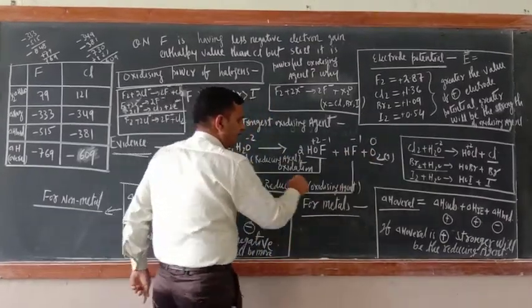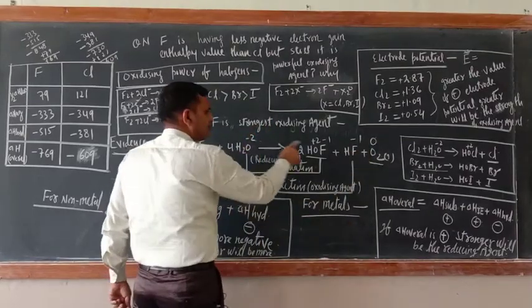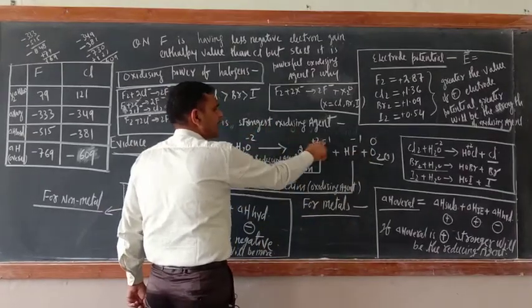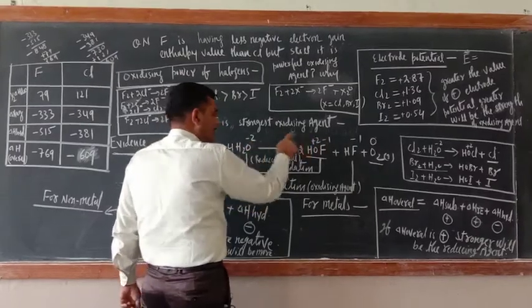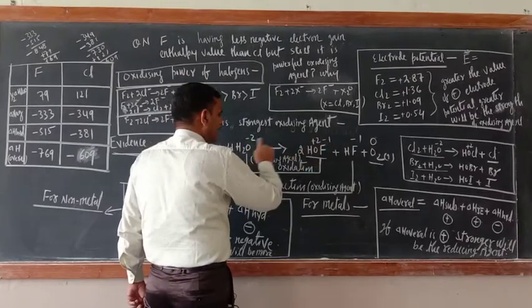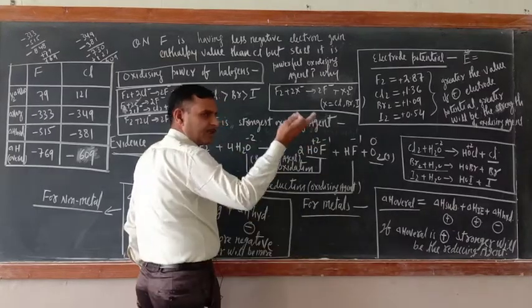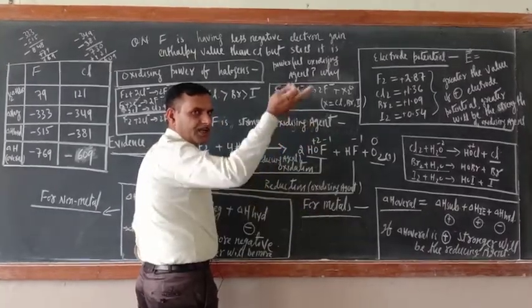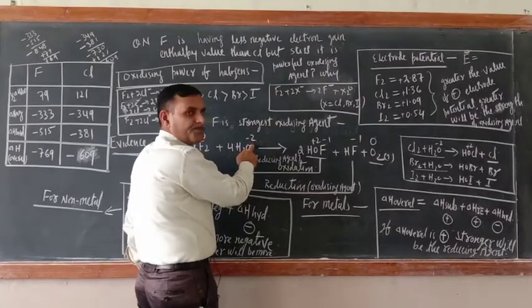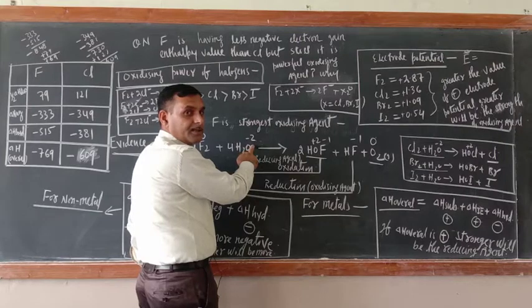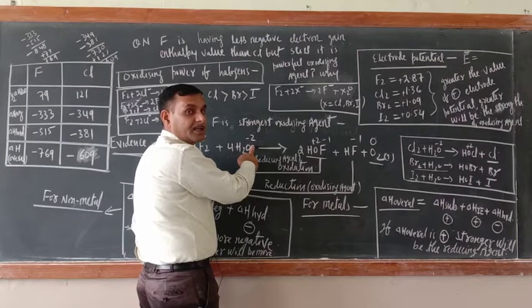What is this one? Oxidation or not? -2 to -1, there is an increase in the negative oxidation state. Check, so H2O is undergoing here, just see, -2 to -1, -1 is greater than -2. So there is an increase in the negative oxidation state, so it is undergoing reduction.